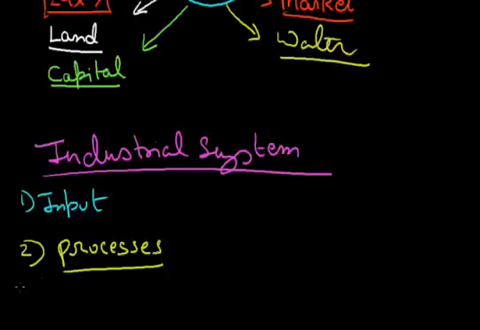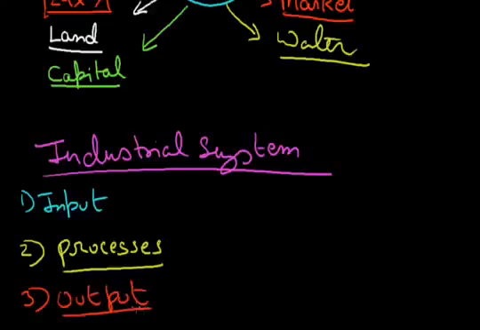Lastly comes the third thing, the output. The output is the end product, including the income we earn from it. So this is how we can divide the industrial system into input, process, and output.